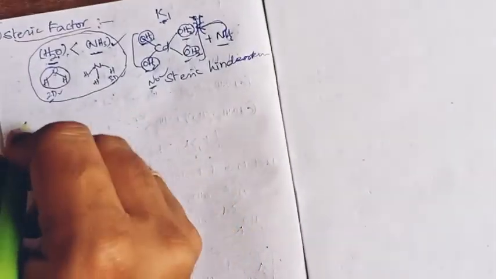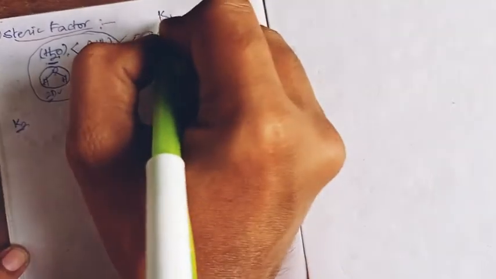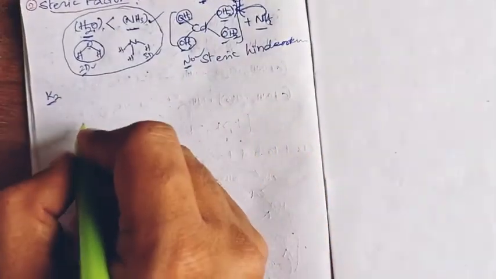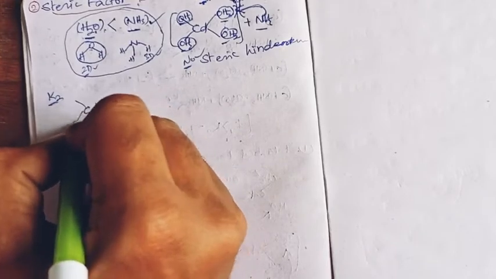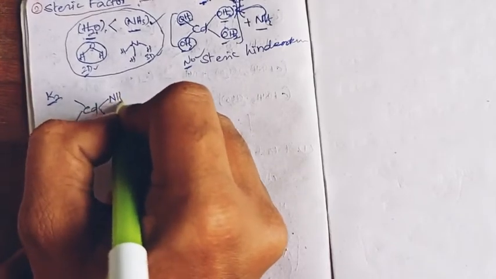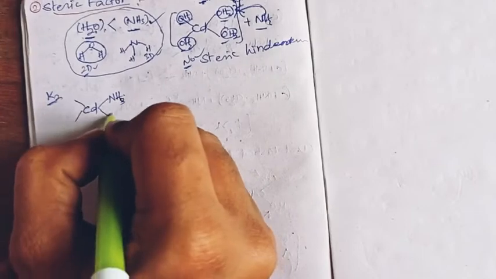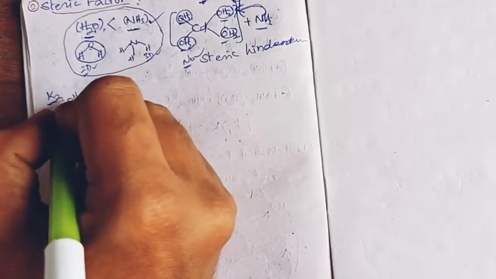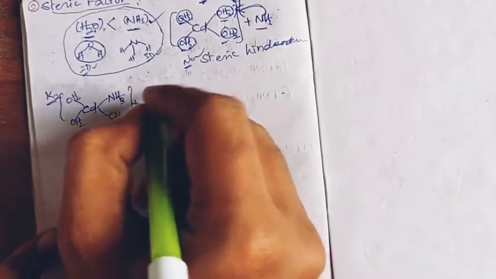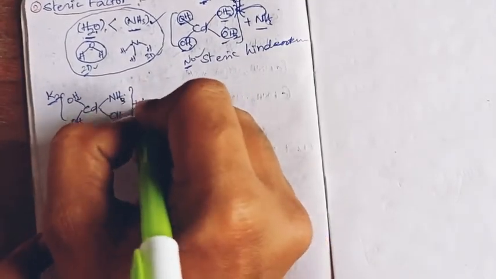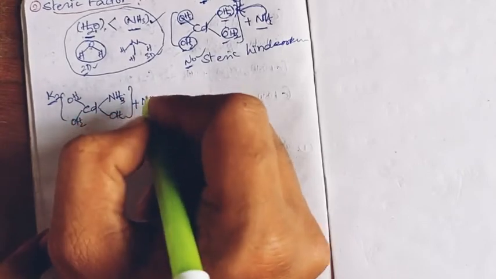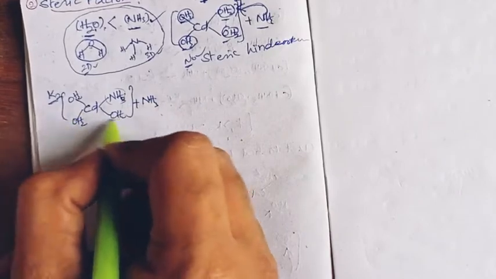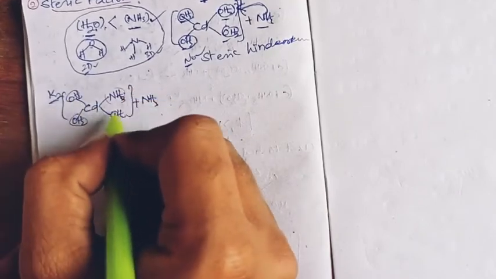So in the first step it has a larger K1 value. When it comes to the second step, to have K2, one of the aqueous sites has been replaced by ammonia, so the attacked complex has one pre-coordinated ammonia site, which is of larger size, and the other 3 are smaller aqueous sites.